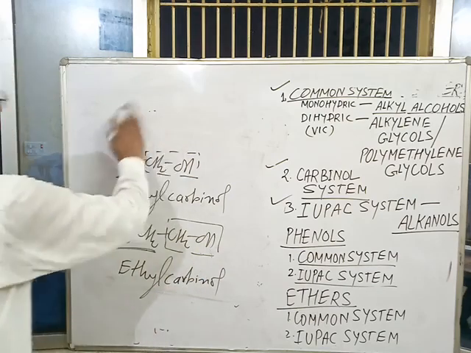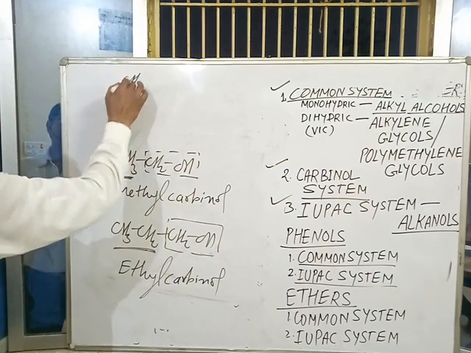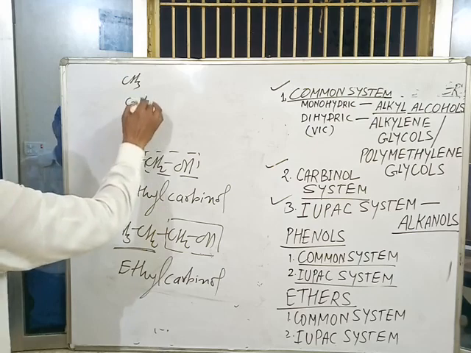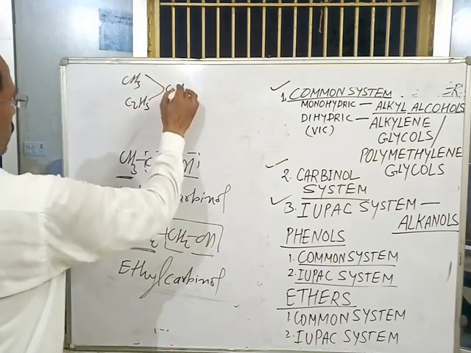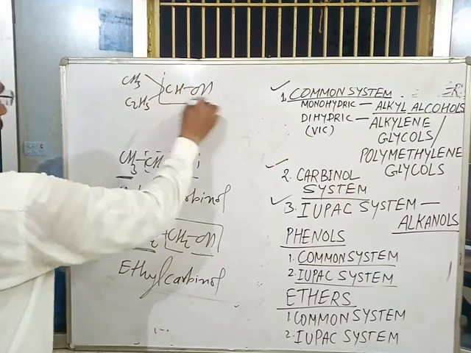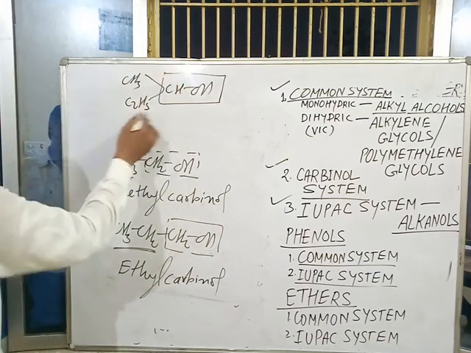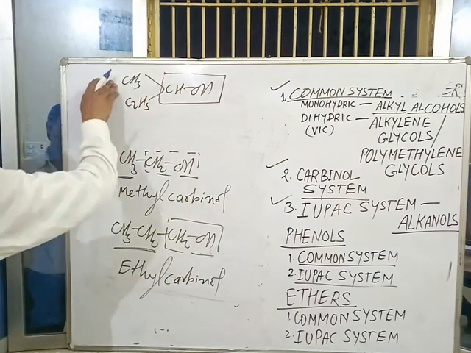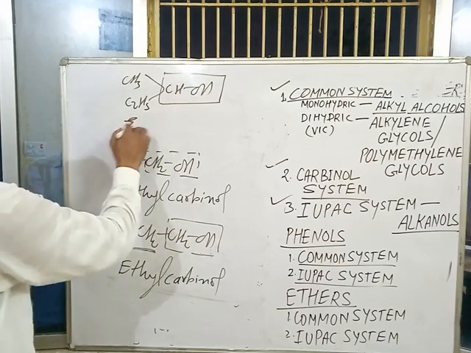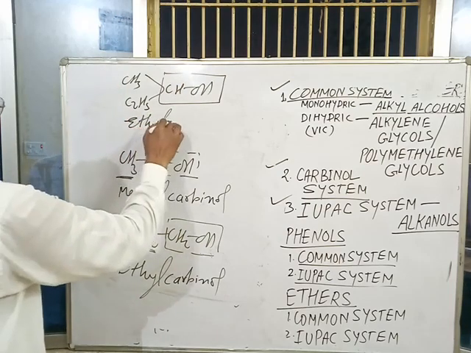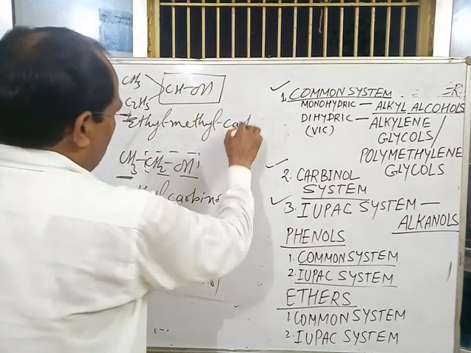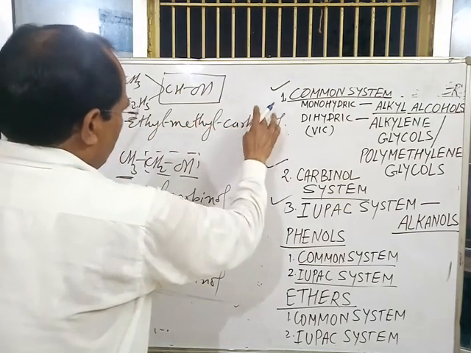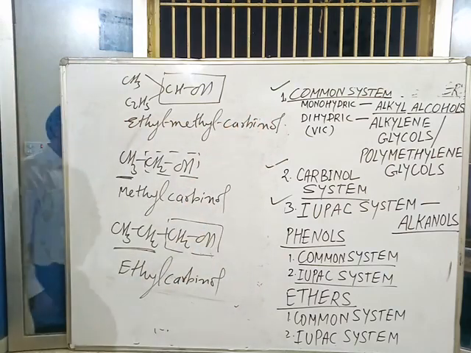If two different alkyl groups are present, like CH3, C2H5, CHOH, this portion is called carbinol, so it is named as ethyl methyl carbinol.